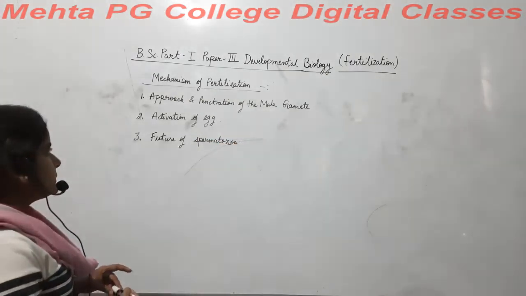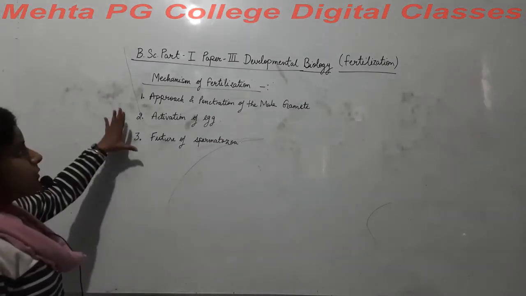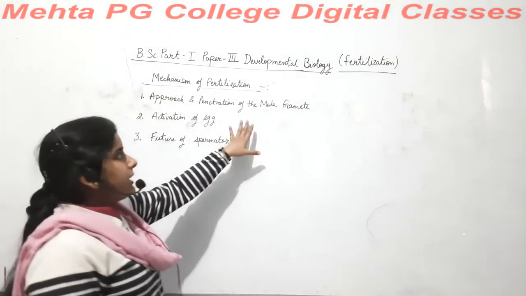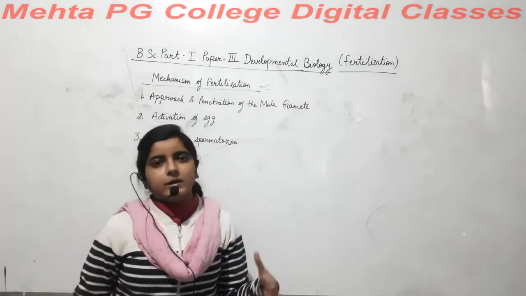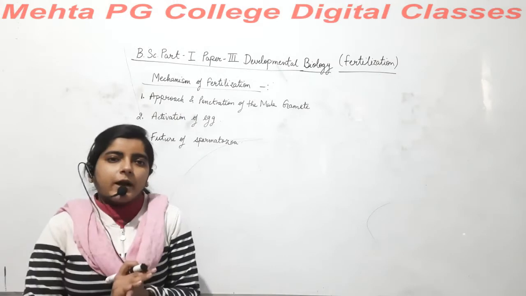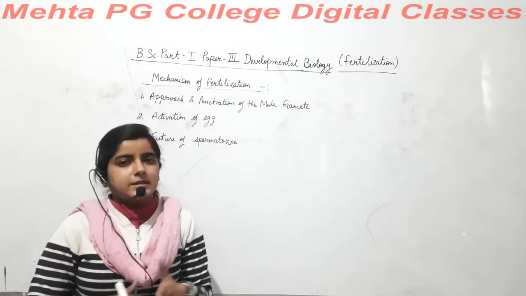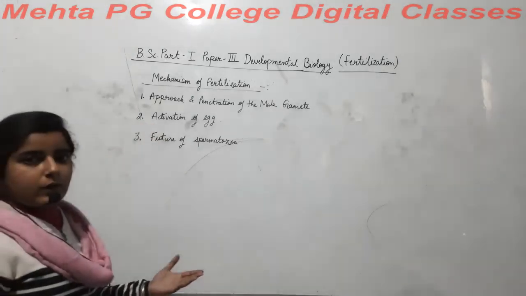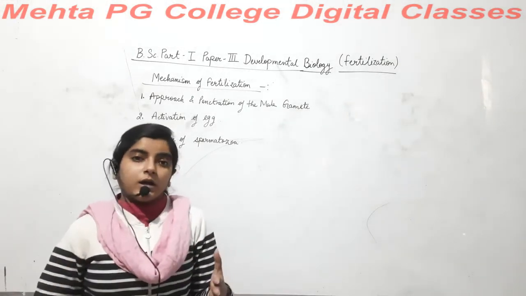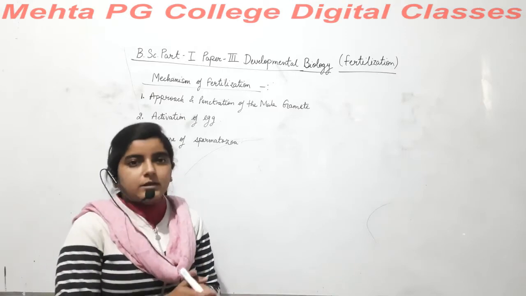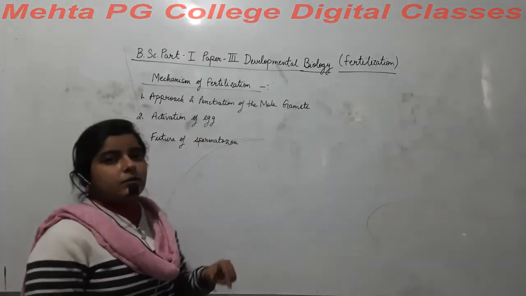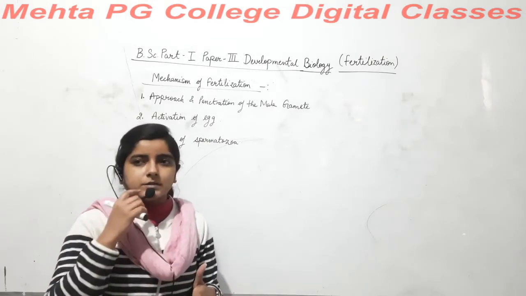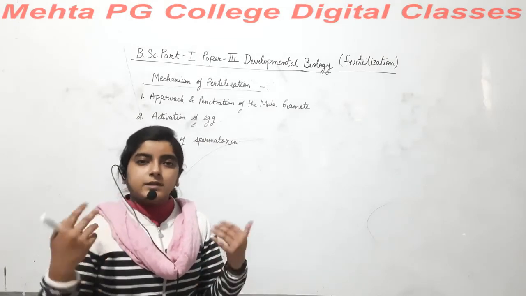future of spermatozoa. So the mechanism of fertilization is divided into three parts: approach and penetration of the male gamete, that is, how the male gamete approaches the female gamete and how it penetrates inside it. Second is activation of egg, like when the male gamete penetrates the egg, it activates the egg and certain reactions occur there, like cortical reactions, and the fertilizing membrane is formed.